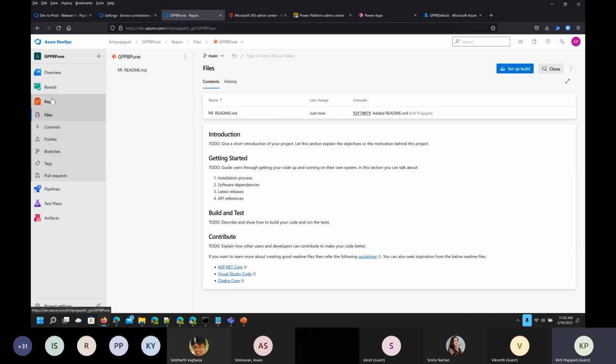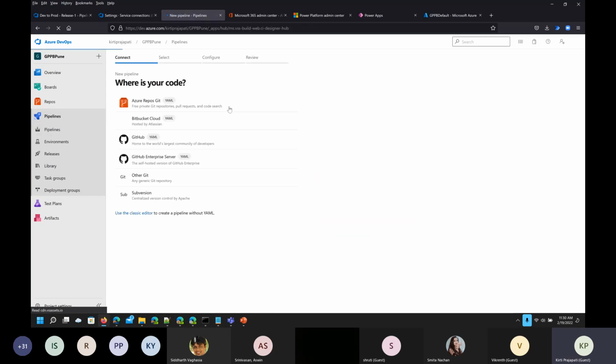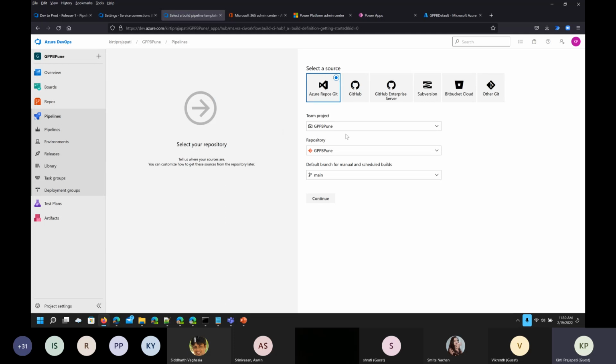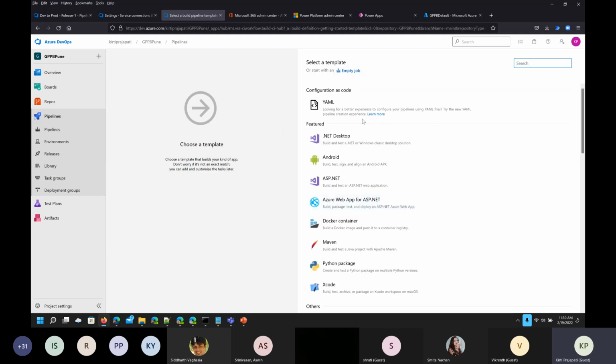And now I go to the pipelines, create, then classic editor, Azure. Now we have the main. Okay, we are good now, and click on continue. Now this is all about how we can use that.